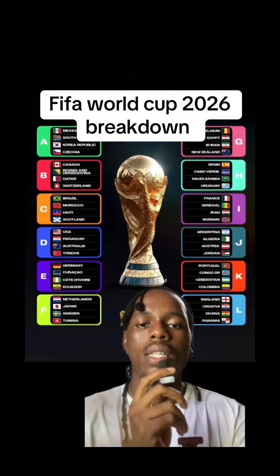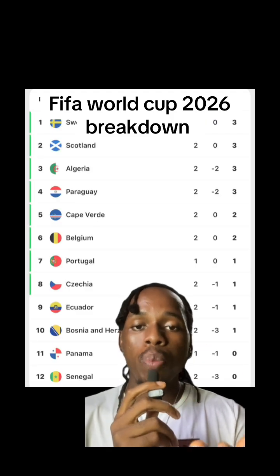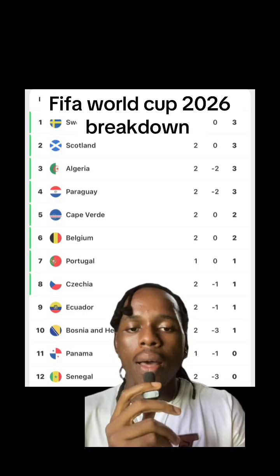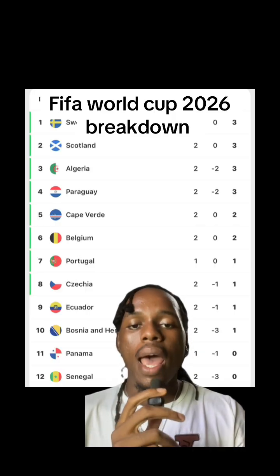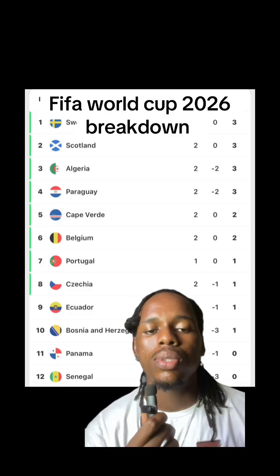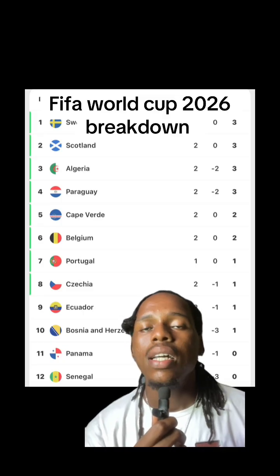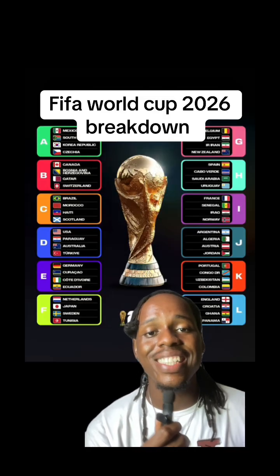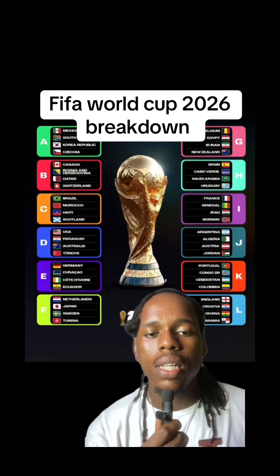And how that works is there are 12 groups. So there will be 12 third place teams, and there's a ranking of the third place teams, meaning the third place teams with the highest points are going to be ranked from number 1 to number 12 based on how many points they accumulate. So the first 8 teams with the highest points advance on to the next round. And if they are tied on points, then they proceed to use the goal difference. If they are tied on goal difference, they proceed to use the most goals scored. And if they are still tied on goals scored, which is very rare, they proceed to use the fair play records. If they are still tied on fair play records, which is very rare, FIFA would have to use one of its tiebreakers to decide who qualifies to the next stage.